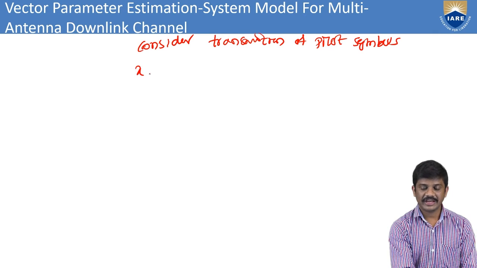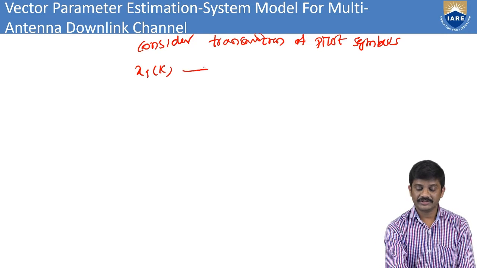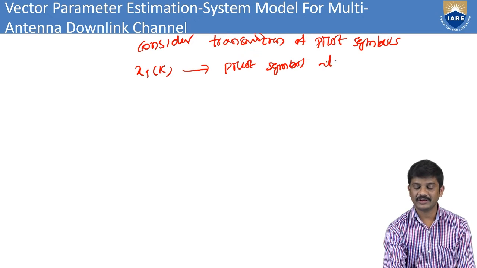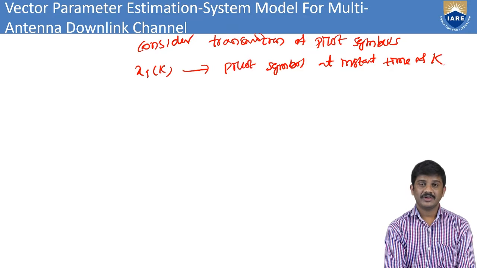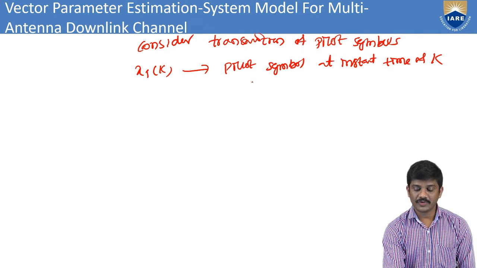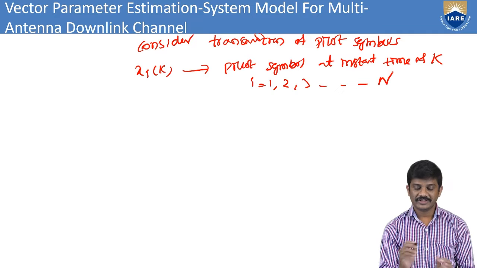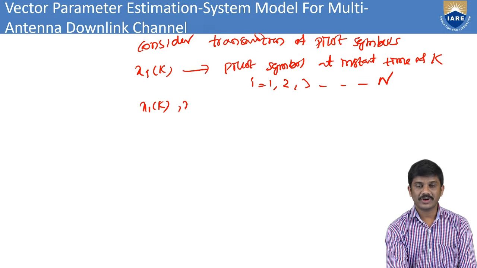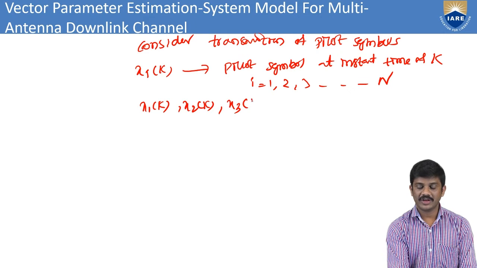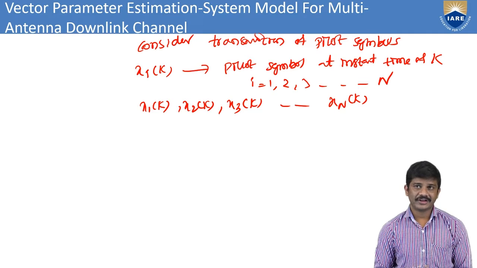For that we have xi of k, the pilot symbol transmitted at the time instant k, where i equals 1, 2, 3, and so on up to n. So we have x1 of k, x2 of k, x3 of k, and so on up to xn of k. These are the instants of time, where we have the transmitted pilot symbols.